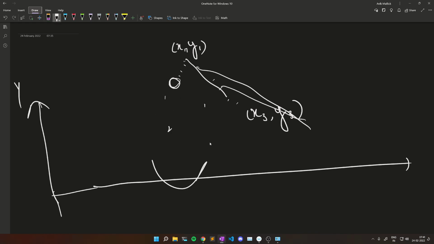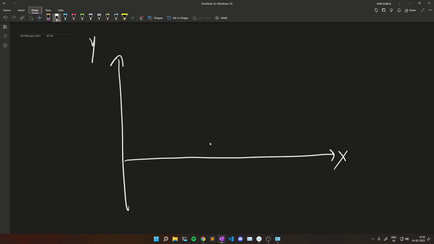So let's say this is our x-axis, and this is our y-axis, and let's say our triangle looks like this, where exactly the upper side of the triangle is parallel to the x-axis. x1 y1, x2 y2 and x3 y3. In this case, this line is parallel to the x-axis.